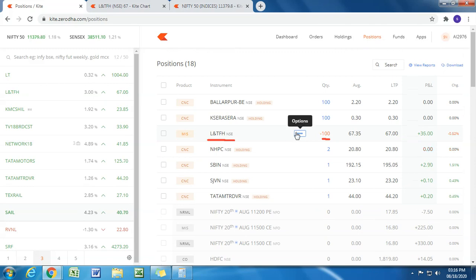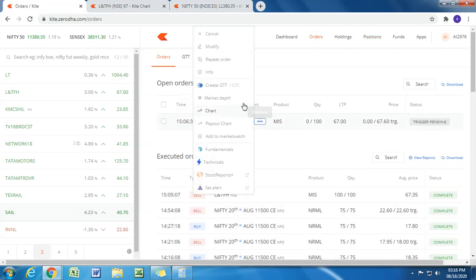I think I need to close these positions, or I can trail this stop loss, because I don't want to lose